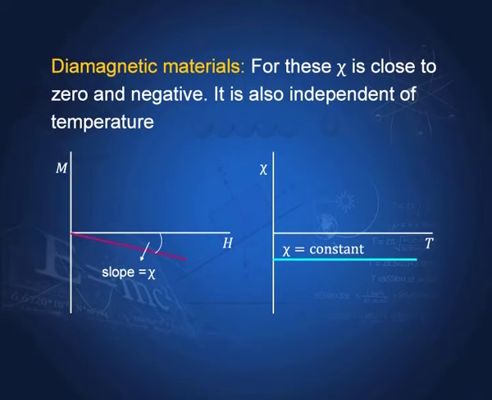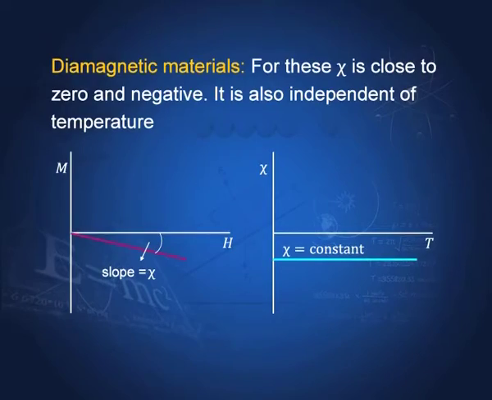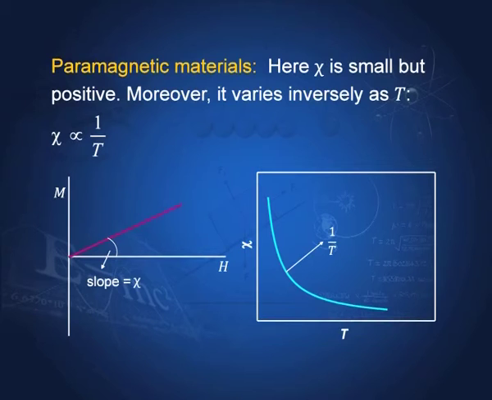It is negative because remember that diamagnetic materials magnetize in the direction opposite to the magnetic field. Therefore, chi is constant, but negative, and here we show that the magnetization is proportional to H, and the slope is something like this. It is a negative slope. Paramagnetic materials, here chi is small, but positive.